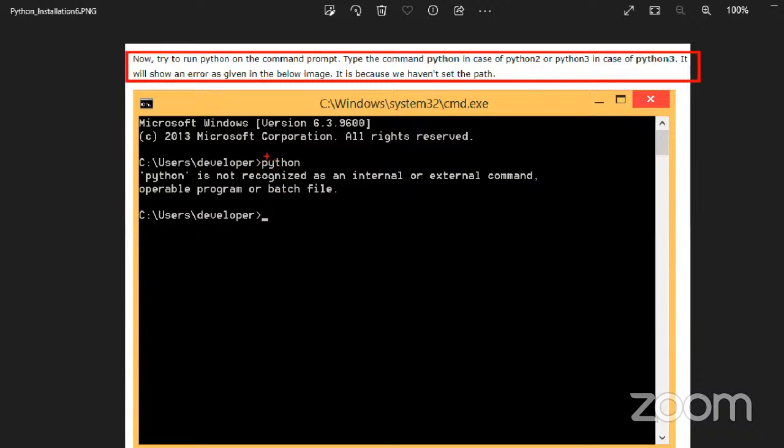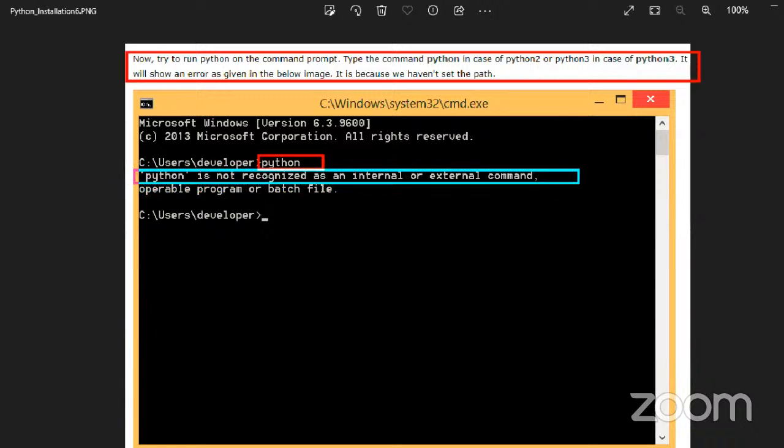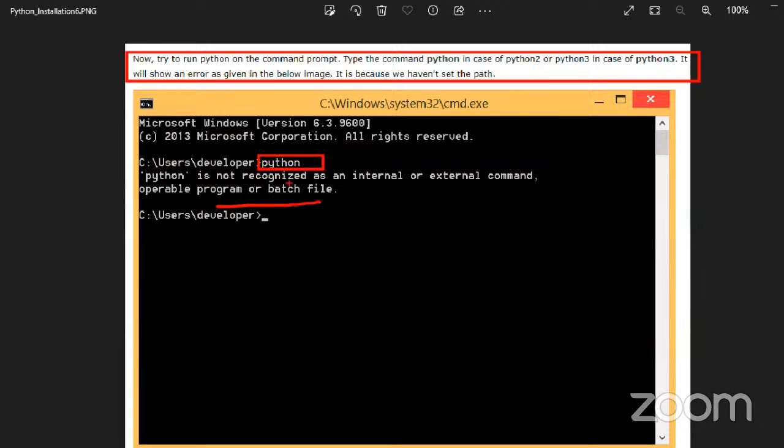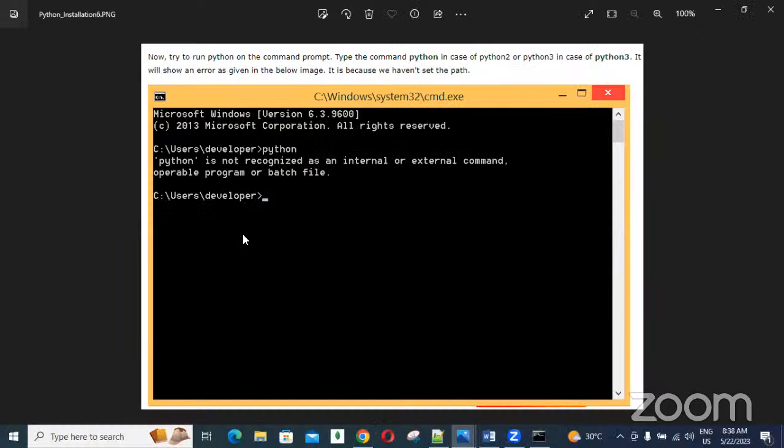Got it? So type Python and click enter. If the environment variable was not added, you are getting this: Python is not recognized as an internal or external command. Okay, if you don't remember the full message, no problem. Simply, Python not recognized, a message like that comes. So if you are getting this, explicitly we need to add the environment variable section. Otherwise, no need to add it. Clear, my dear students?